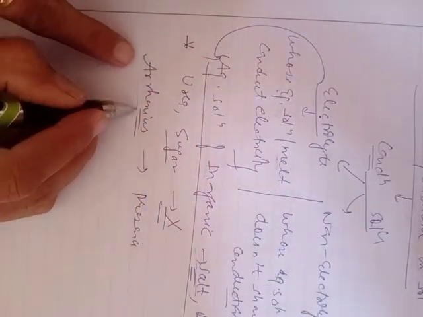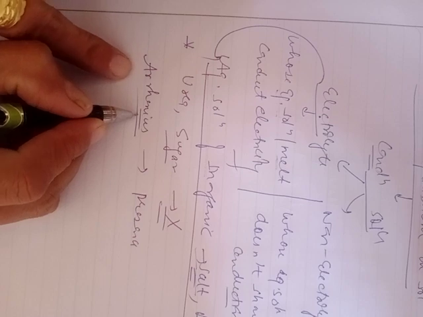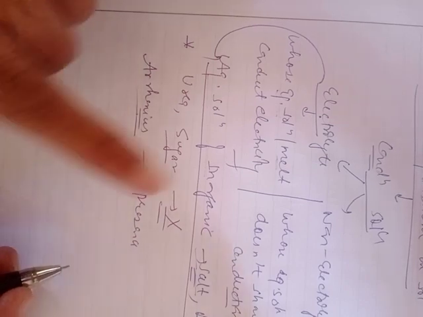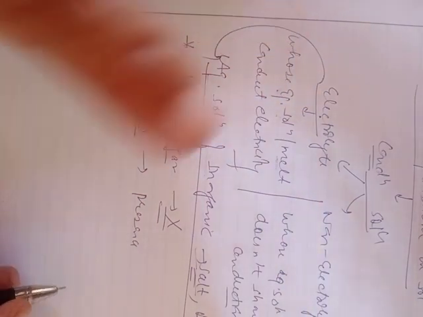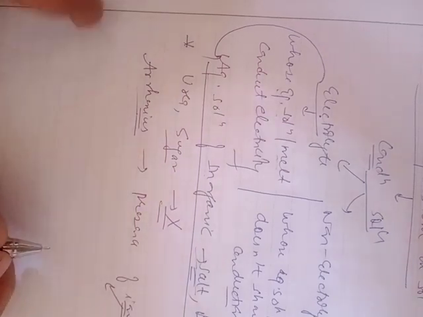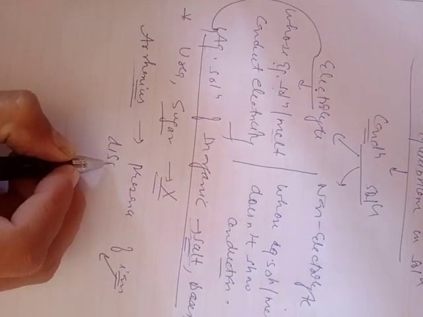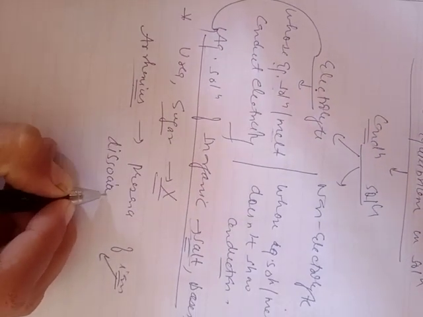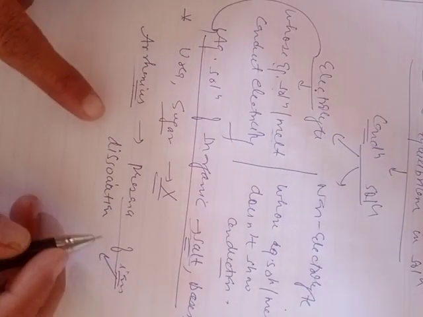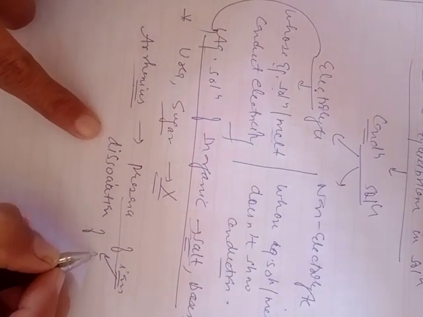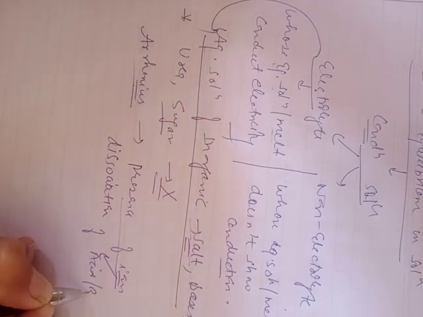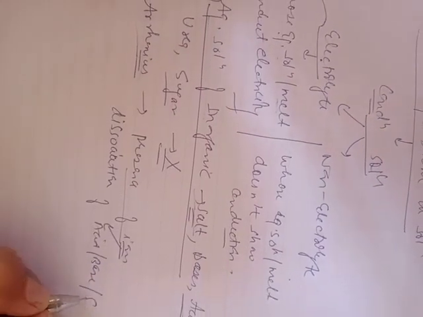Arrhenius in 1880 explained that conduction in electrolytes takes place due to the presence of ions, and these ions are produced by dissociation of the respective substance, which may be an acid, a base, or a salt.